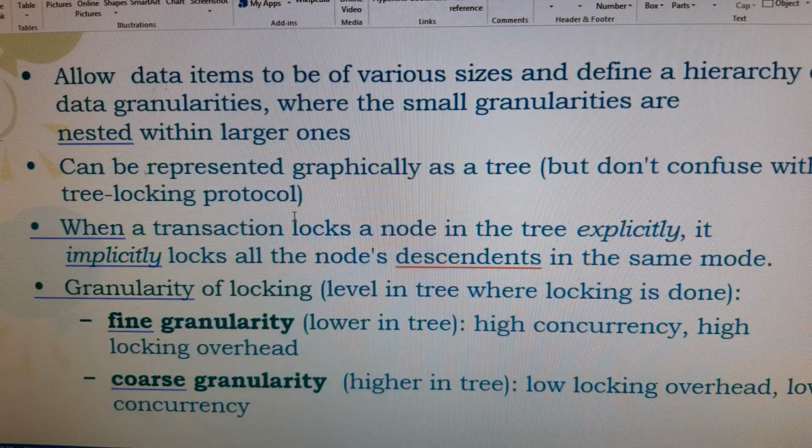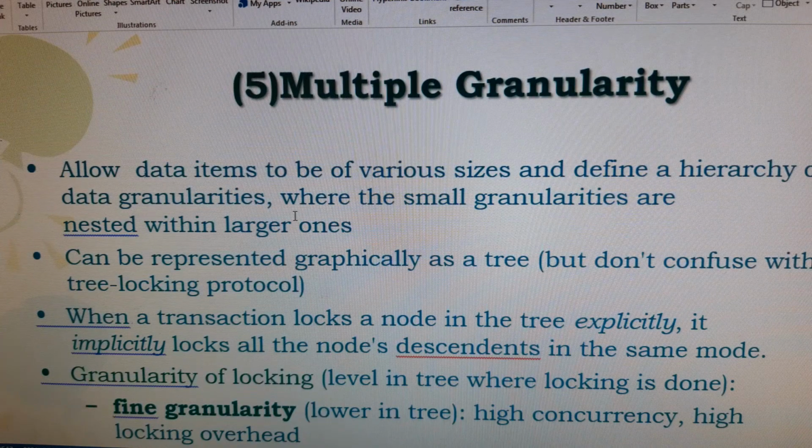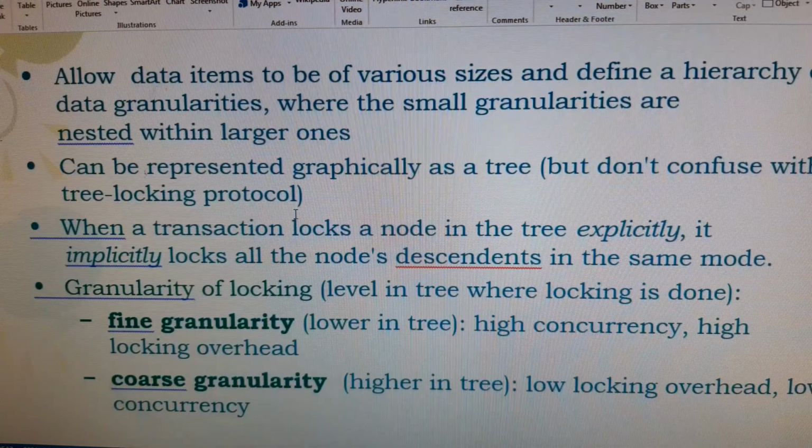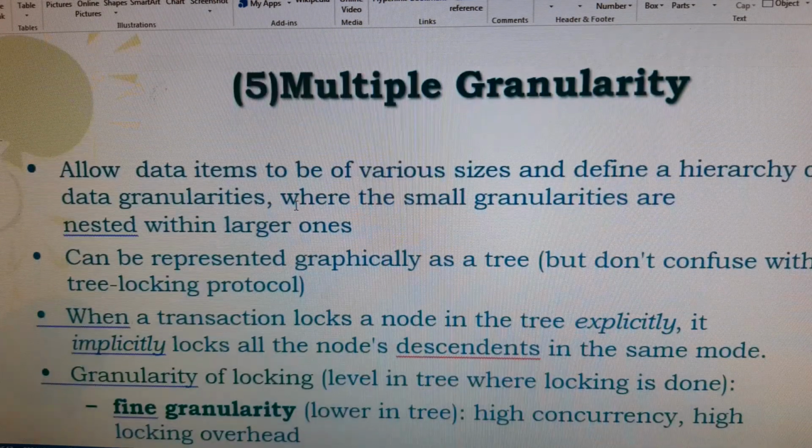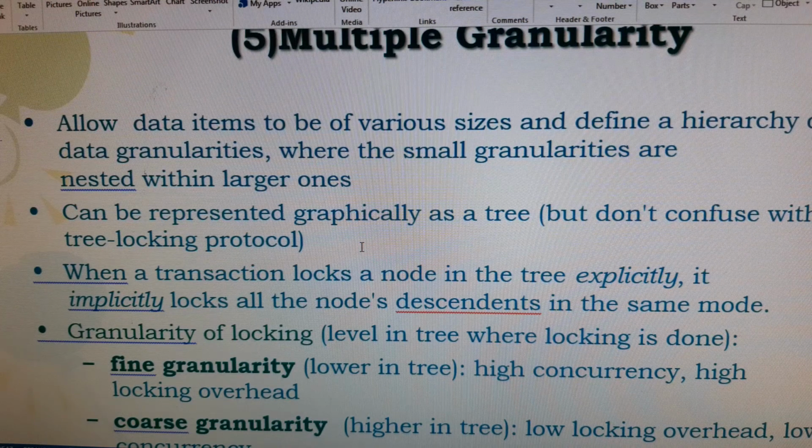With multiple levels, you define a hierarchy and decide how you can place the locks in multiple ways for a database. In order to place locks for the entire database, we have a hierarchy. Hierarchy means we maintain a tree structure. The first node is called the root node, the next level nodes are the parent nodes, and next are their descendants and siblings, and finally the leaf level nodes.